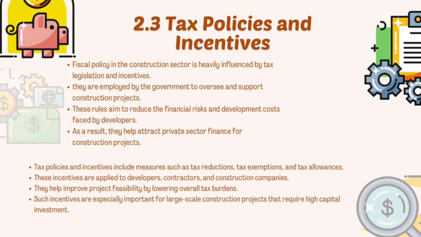Tax policy incentives. Fiscal policy in the construction sector is heavily influenced by tax legislation and incentives. They are employed by the government to oversee and support construction projects. This rule aims to reduce the financial risk and development costs faced by developers. As a result, they help attract private sector finance for construction projects. Tax policy incentives include measures such as tax reduction, tax exemption and tax allowance. These incentives are applied to developers, contractors and construction companies. They help improve project feasibility by lowering overall tax burdens. Such incentives are especially important for large-scale construction projects that require high capital investment.